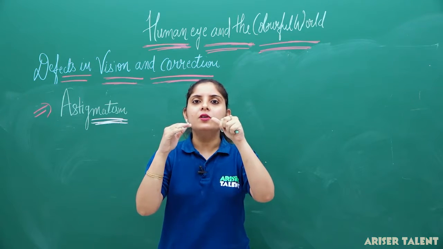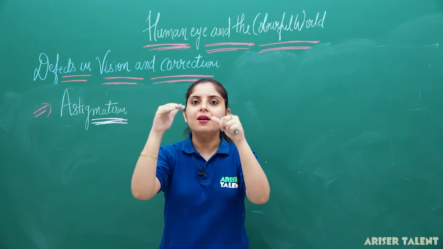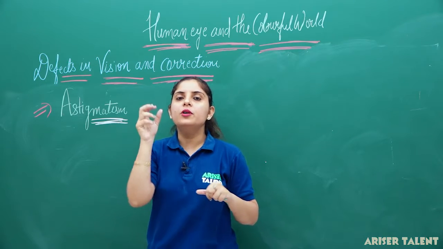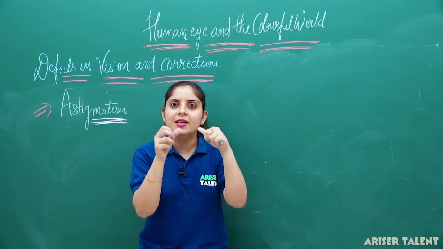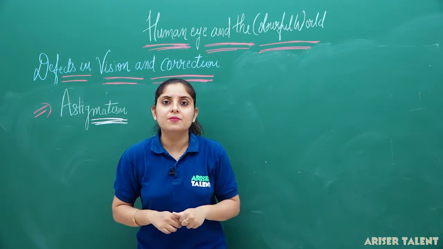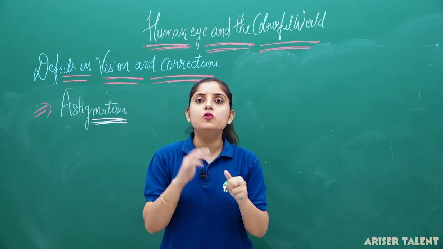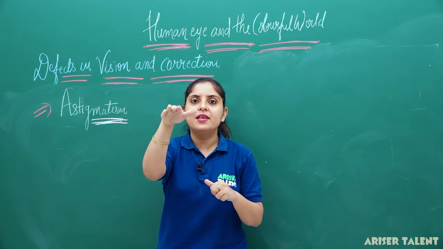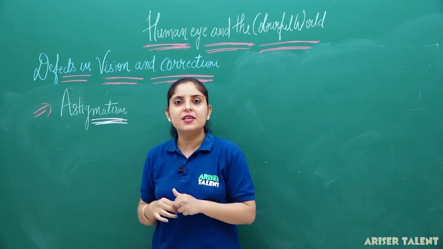It means you cannot see the horizontal objects and you cannot see the vertical objects. So the horizontal and vertical curvature of the lens becomes disturbed, and this condition is known as astigmatism.